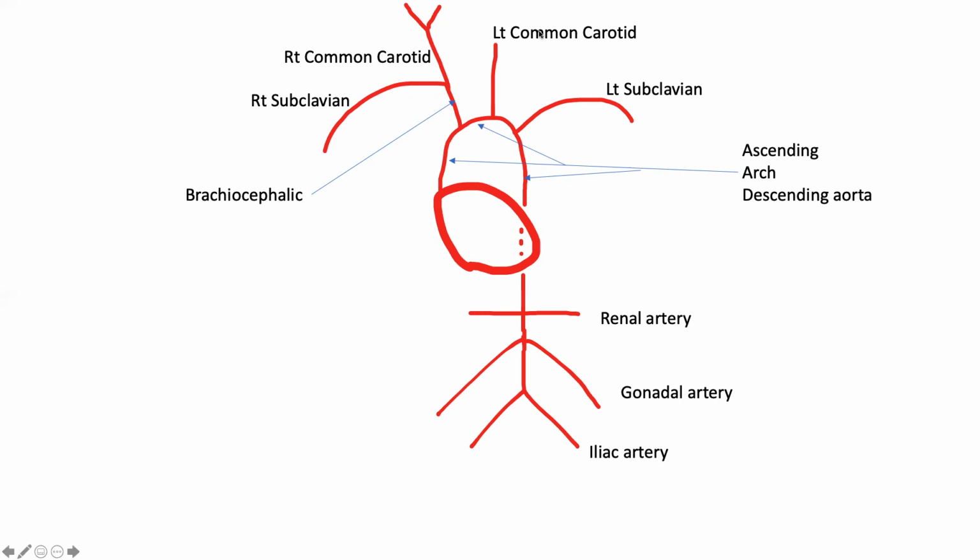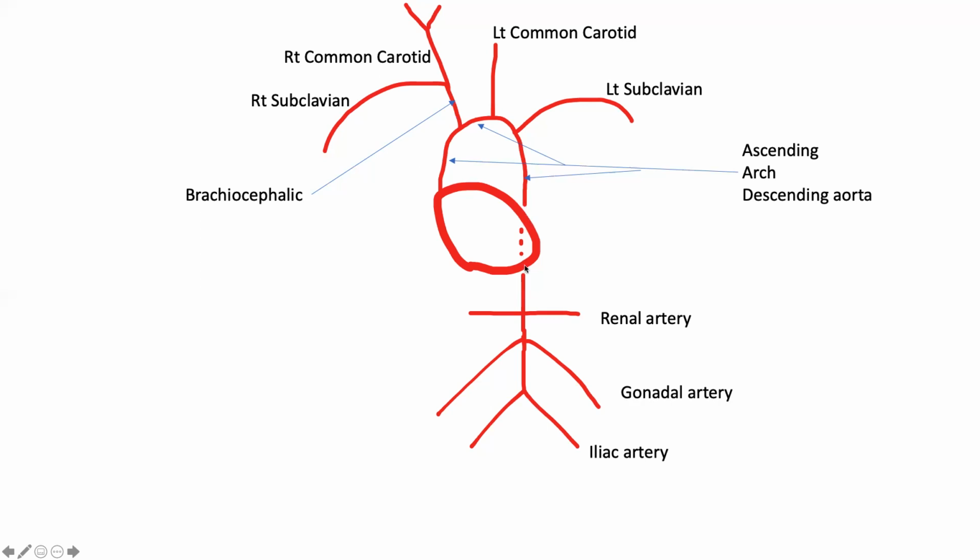And of course, the common carotid artery will go to the head and neck to give blood supply, and subclavian arteries will go to the arm, and that is the main blood supply for the upper limb.